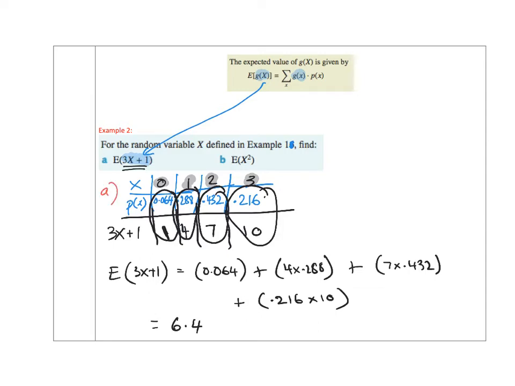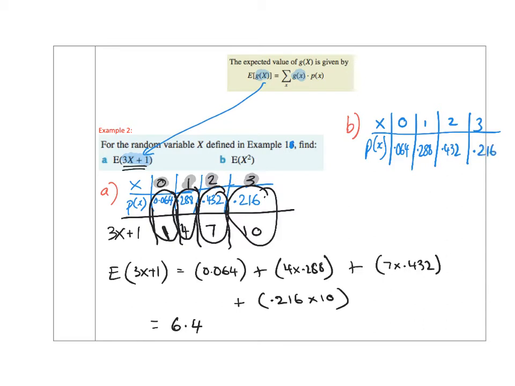For part B, we're asked to find E of x squared. So we can do this in exactly the same way. We thought that our probability distribution of x was 0, 1, 2, or 3. We knew that our chance, or our P of x, was 0.064, 0.288, 0.432, or 0.216.